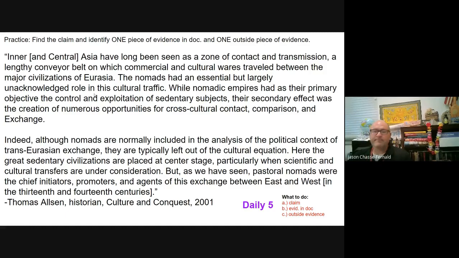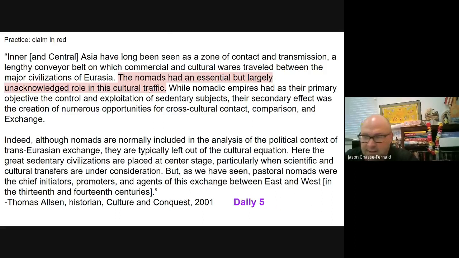So identify the claim, evidence in this passage that supports that claim, and then outside evidence, either from your homework from last night or from notes from last week. All right, so hopefully you correctly identified this as the claim, or the assertion that is being made by the author. So the nomads had an essential but largely unacknowledged role in this cultural traffic.